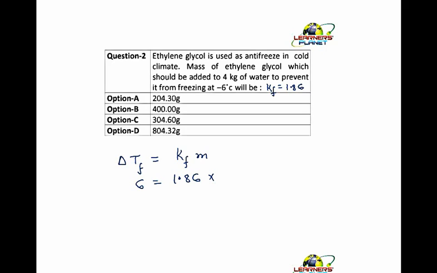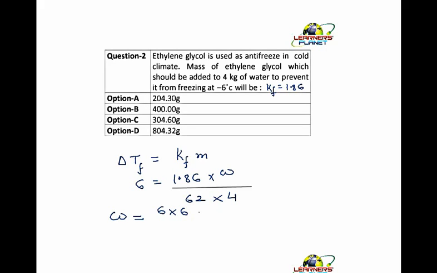Number of moles is weight in grams of solute divided by the molar mass of solute. You need to find out the molar mass of the solute, that is ethylene glycol, and its molar mass comes out to be 62, and 4 kg of water. So you can find out the weight of ethylene glycol that should be added to prevent it from freezing at -6 degrees centigrade. Right?